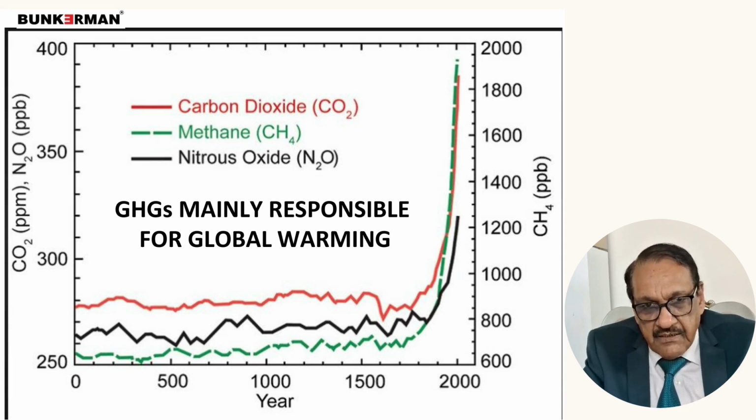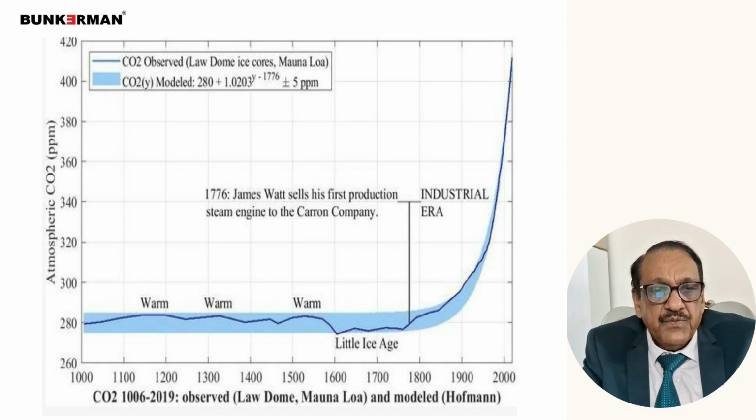Carbon dioxide is one of the main gases which is causing global warming and climate change. In addition to this, methane and nitrous oxide are the other two gases which create global warming. Now, if you see the graph of CO2, carbon dioxide, this is the graph from year 1000 to 2016.